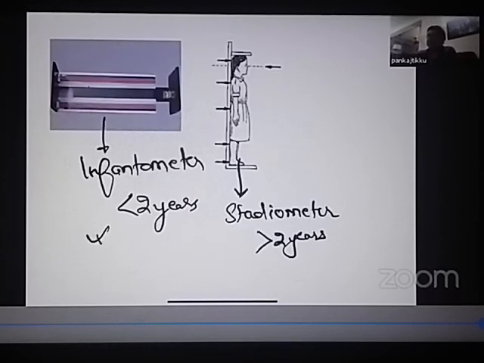This is an infantometer, which is used for the measurement of length below 2 years. And this is the stadiometer, which is used for the measurement of height after 2 years.